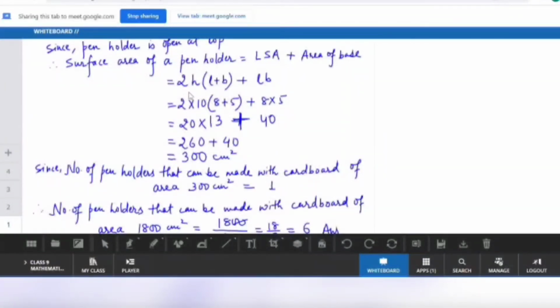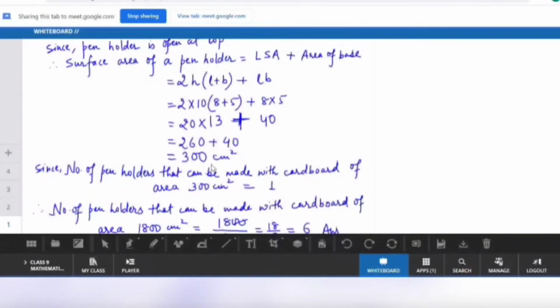So we know the area of what? Lateral surface area is 2h(l+b). But bottom include what? Just length and breadth, so it should be lb. Now see, when you put the values of l, b and h which are given in the question, you will get 300 centimeter square.